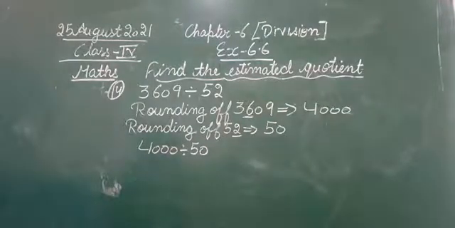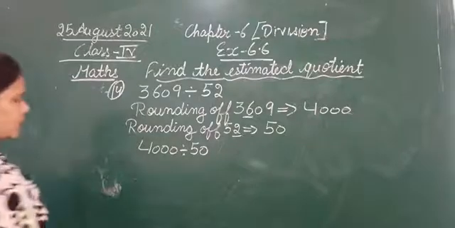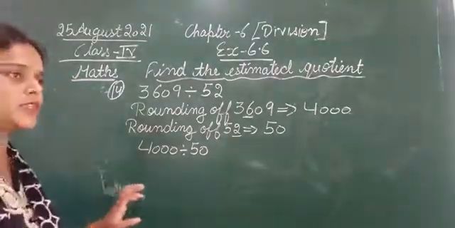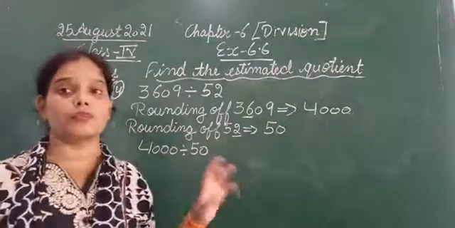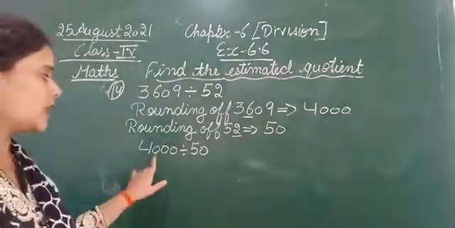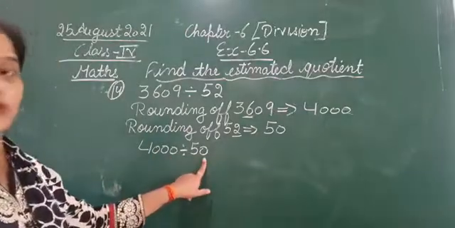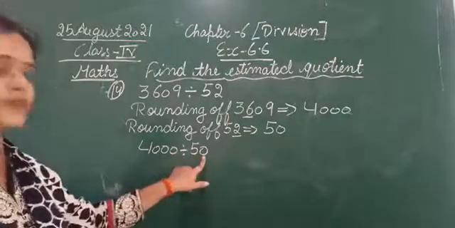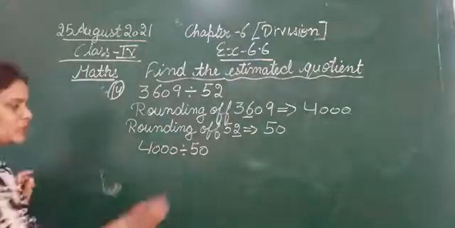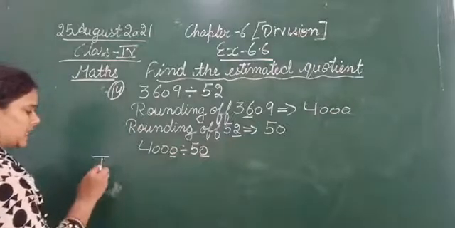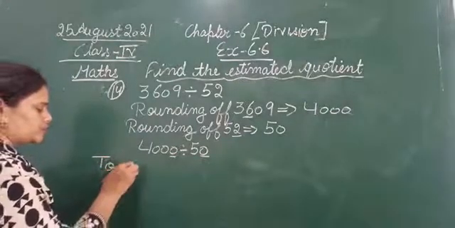Again, the same method that we have done in the previous session: we will cancel the common number of zeros. Here we are having 3 zeros, but in 50 we are having only 1 zero. So we take out one zero from both sides.